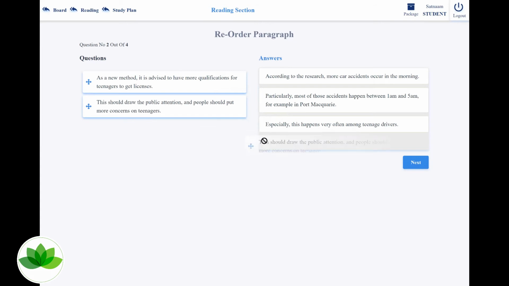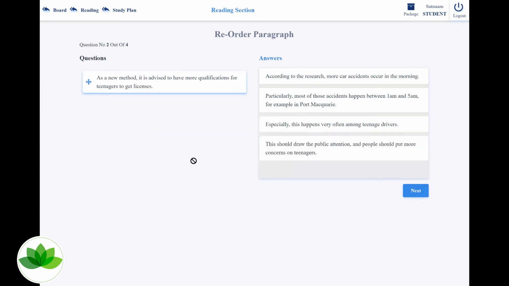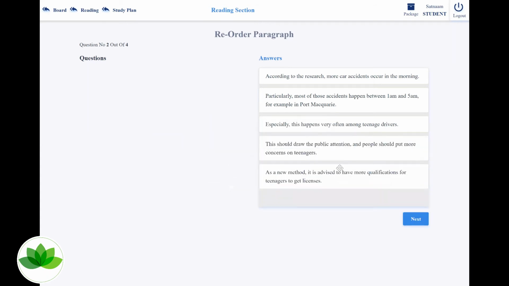Okay, I would rather put this here, and I would put this sentence in the end, because this is again a suggestion. It is advised to have more qualification for teenagers to get licenses. And if you look at this, teenagers and teenagers, there's a repetitive word. You've got teenage drivers. It's relating to this scenario over here. And I think this should be absolutely correct.